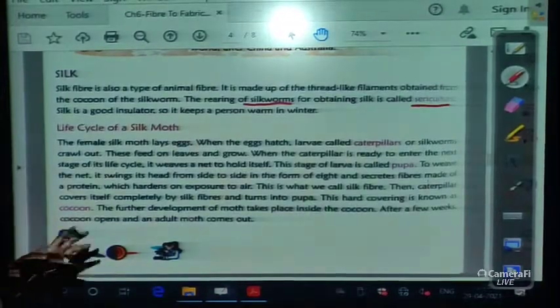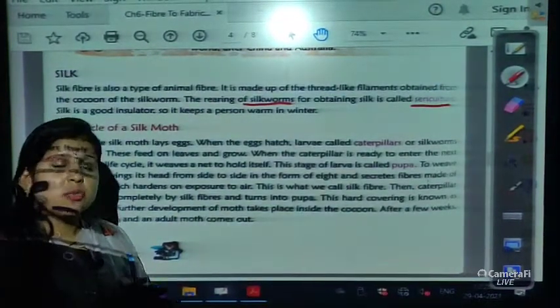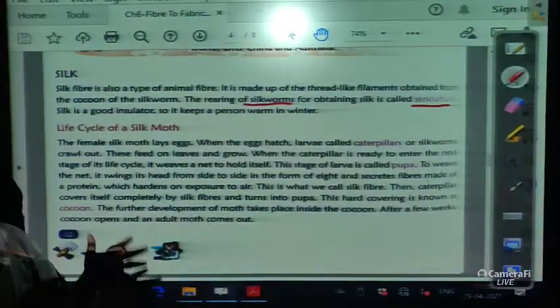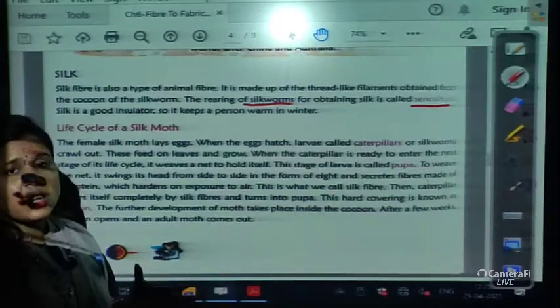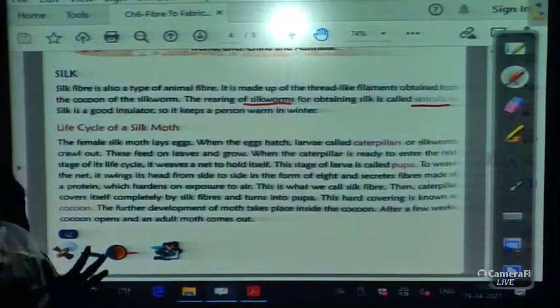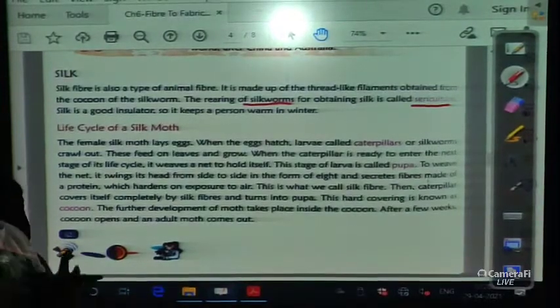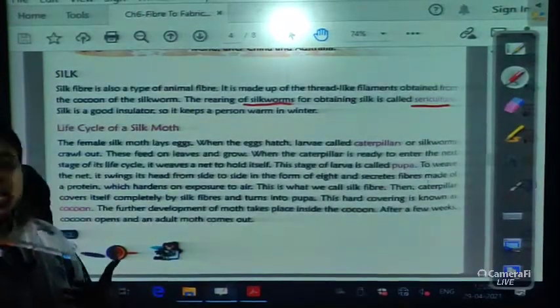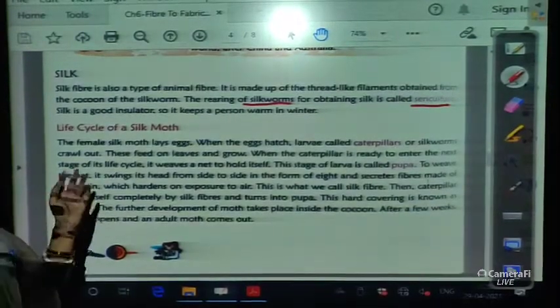Now, the life cycle of the silk moth. We get the silk from the silkworm, and we love to wear silk sarees and all. The rearing of the silkworm is known as sericulture. We have learnt about this, but now we will learn about how the silk moth produces silk, how it develops into silk. So, the life cycle of a silk moth.